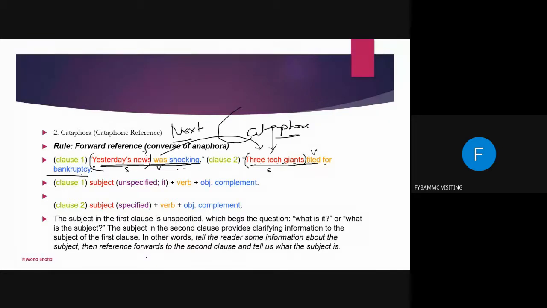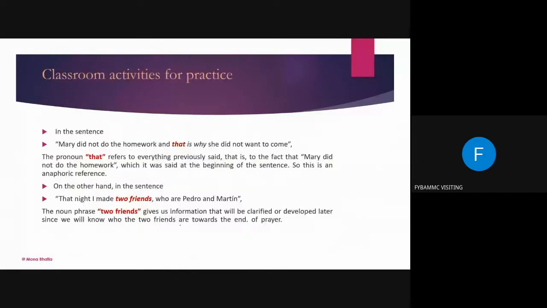Okay. The subject in the first clause is unspecified. You know it. You know? Okay. What's the question? What is it? Right? So we move forward again.